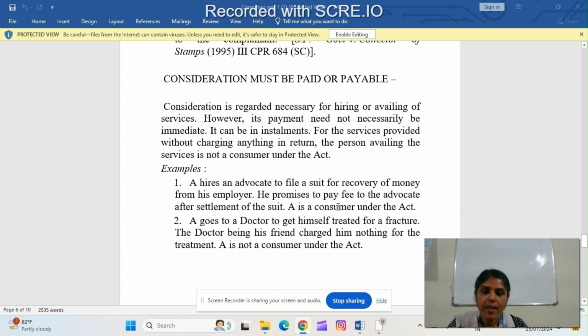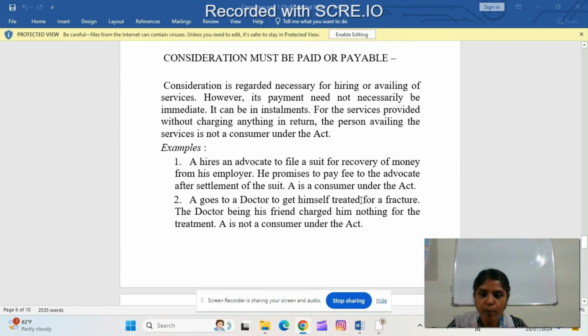Example: A hires an advocate to file a suit for the recovery of money from his employer. He promises to pay fee to the advocate after settlement of the suit. A is a consumer under the Act. Here, A hires an advocate to file a suit for recovery of money from his employer, and he promises to pay fee to the advocate after the settlement of suit. So here, consideration is promised for hiring or availing of service. So A is considered as a consumer under the Consumer Protection Act 1986.